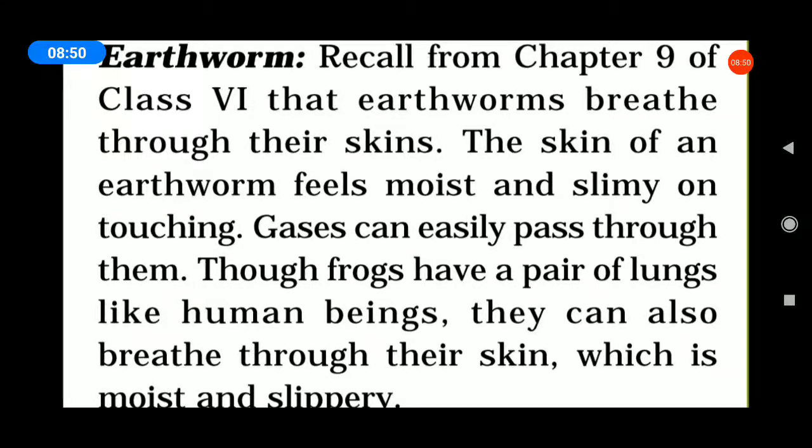The skin of an earthworm feels moist and slimy on touching. Gases can easily pass through it.